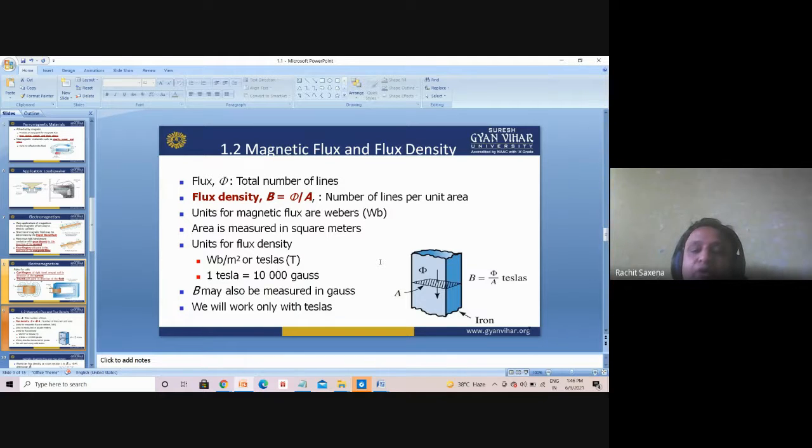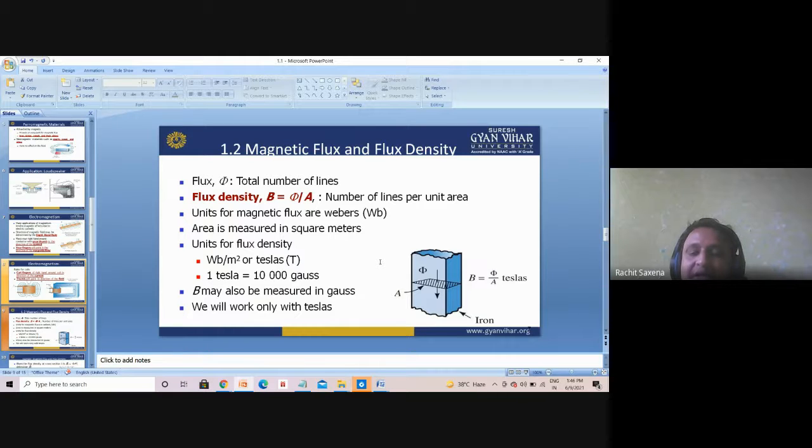If I'm talking about the analogy with the electric field, or electric circuit, in an electrical circuit we always talk about current, resistance, voltage. But in the magnetic field, we say flux, flux density, reluctance, so many things, but they are analogies.